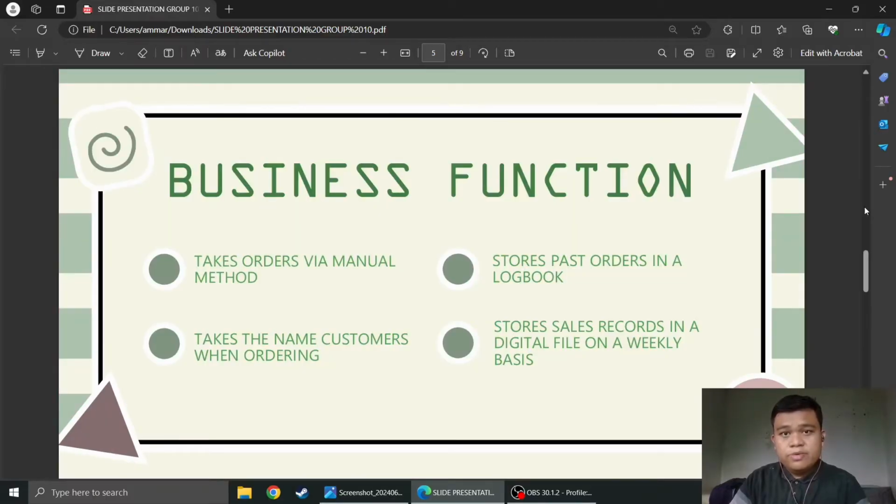Here is our business function. It takes orders via a manual method. If you went there, you will see that they jot down your order on a notepad, and they will also jot down your name when you give them an order. Then they will store the orders in the logbook, and the record of the sales will be stored in a digital file on a weekly basis.